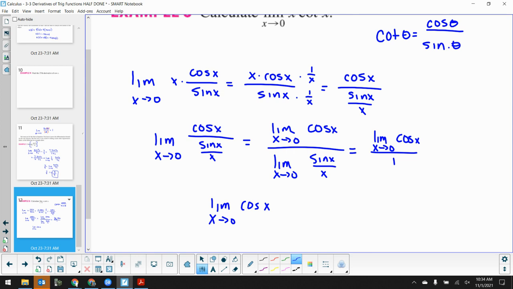What is the limit as x goes to 0 of cosine x? Well, can I do direct substitution? Let's try to evaluate it. What is cosine of 0? What's the x value when the angle is 0? Ooh, it's Monday. Can't do unit circle on a Monday, right? Here's my unit circle. Here's degree of 0. What's my x value? 1. So that means this turns out to just be 1.